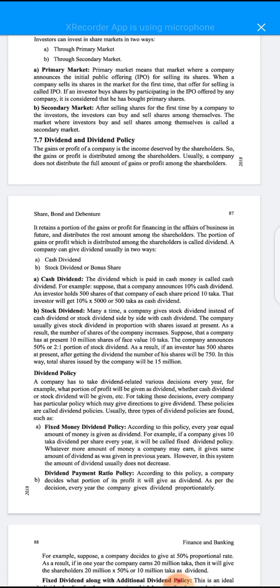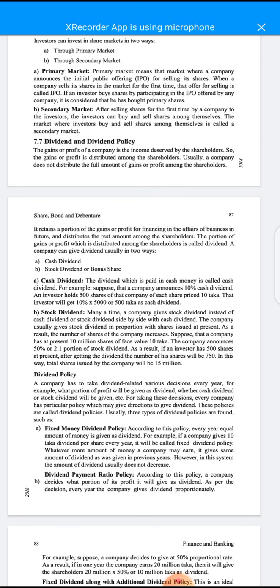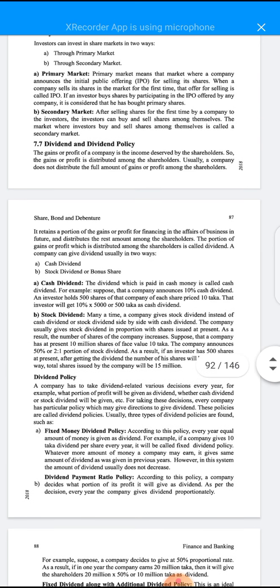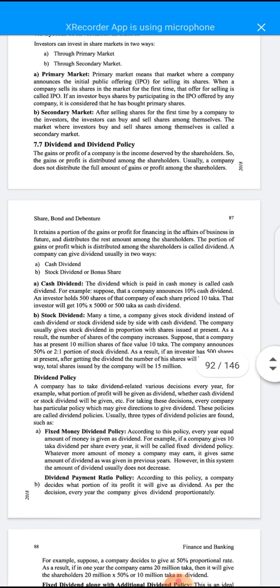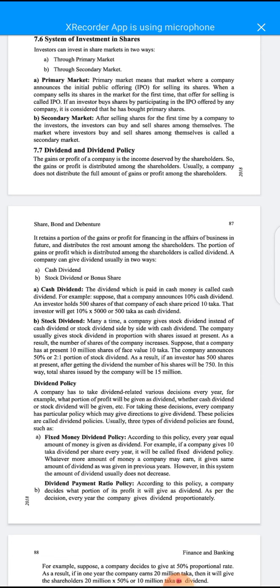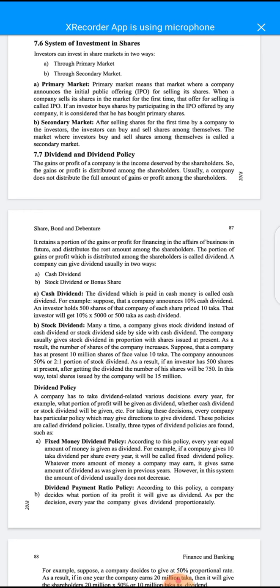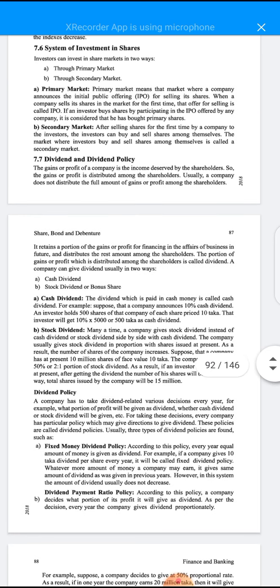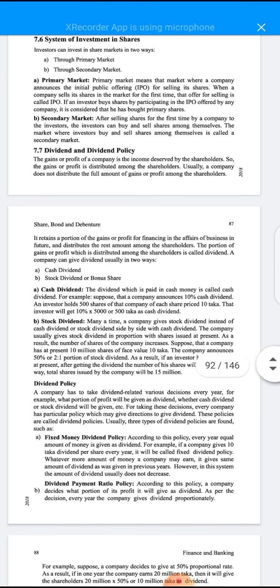This is an important market because when a shareholder purchases IPO shares, if the shareholder needs urgent money, then he can sell the initial shares in the secondary share market and collect money in cash. So this is the important platform to sell and buy shares in the share market. That is the secondary market. I hope students, you can easily understand.